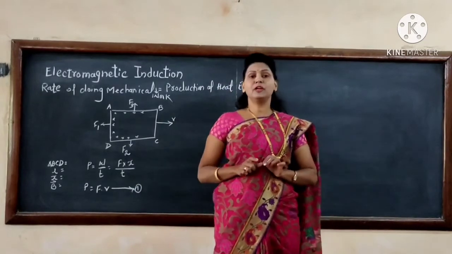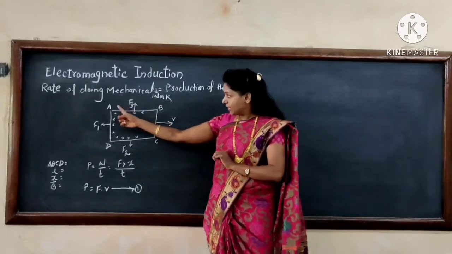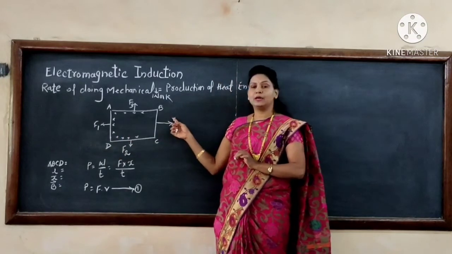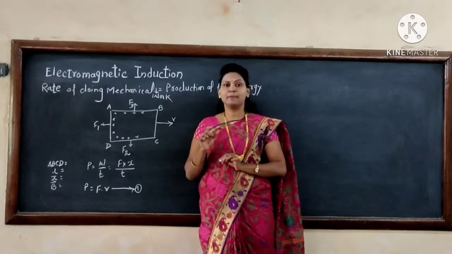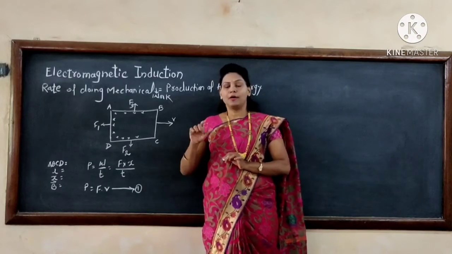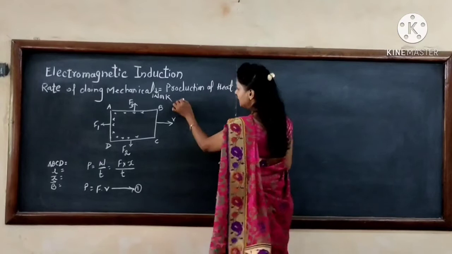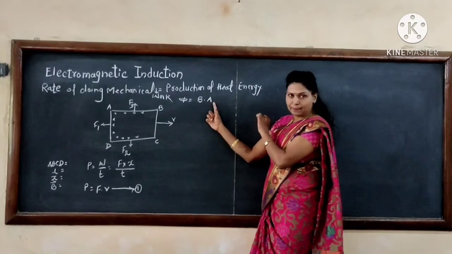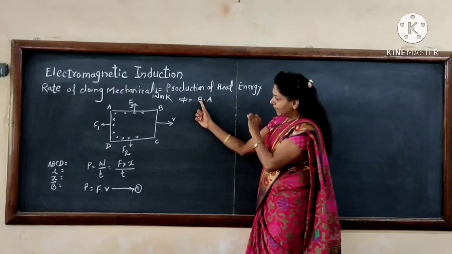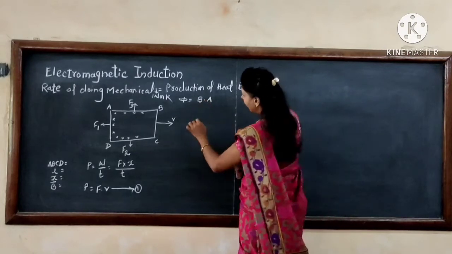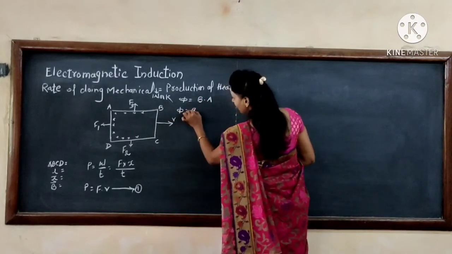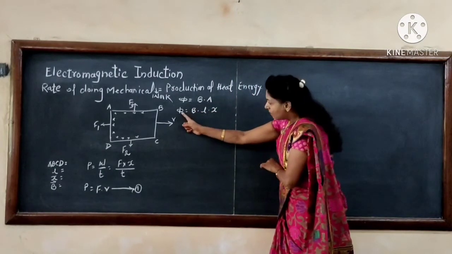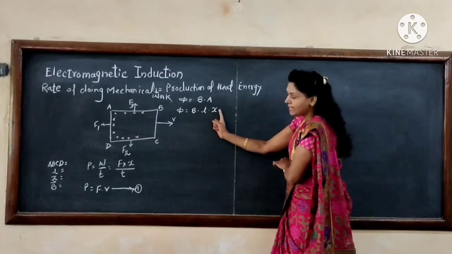Now the magnetic flux associated with this rectangular coil ABCD, which is moving with velocity V, is phi equal to the dot product of magnetic induction B and area A. The area is nothing but length into breadth, so the equation is phi equal to B L X.